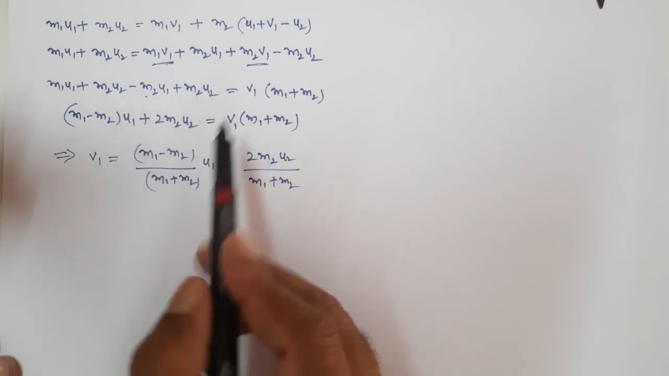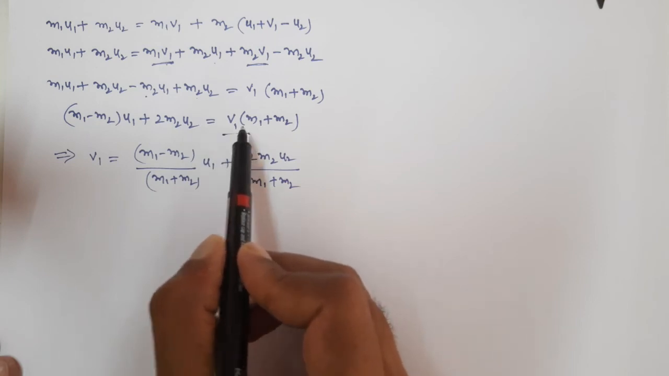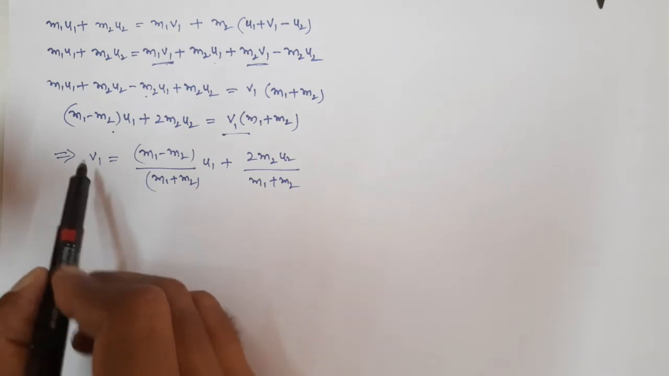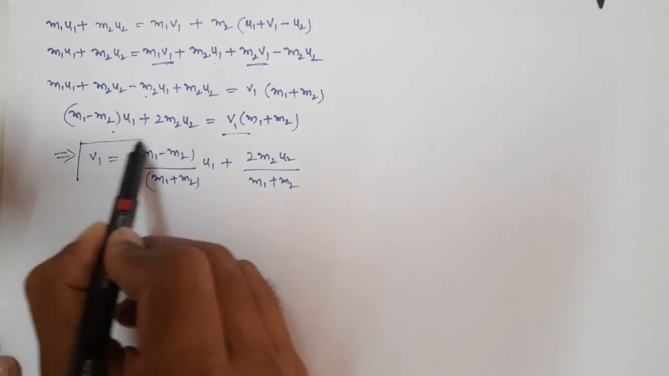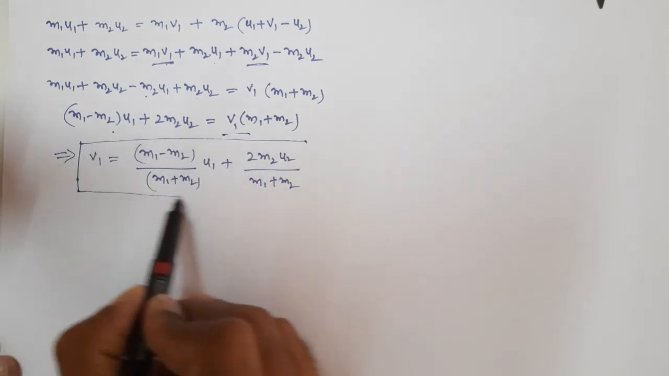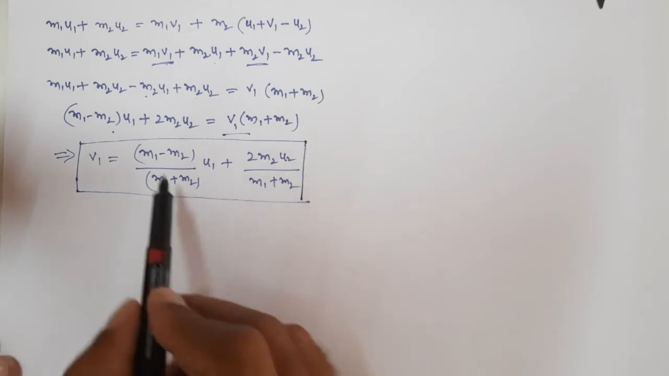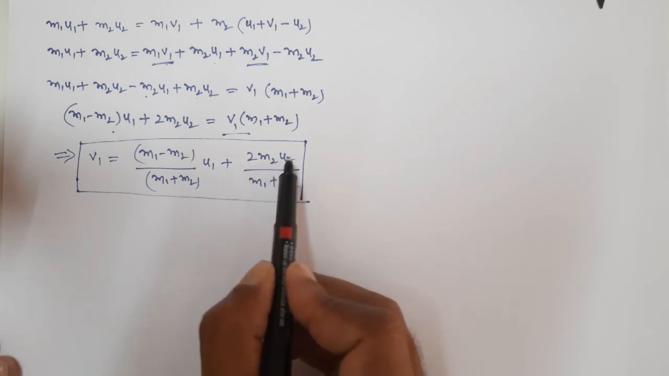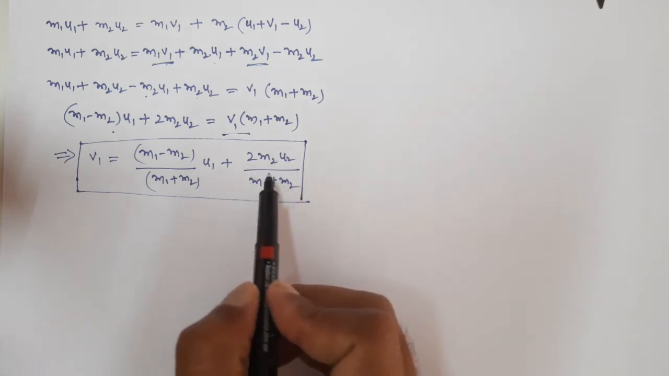So what is our intention? Our intention is to derive the equation for v1, right? So bring this m1 plus m2 here. Then the equation becomes v1, the final velocity of the first body, is equal to m1 minus m2 by m1 plus m2 into u1, plus 2 m2 u2 by m1 plus m2. So we are getting the equation for v1.